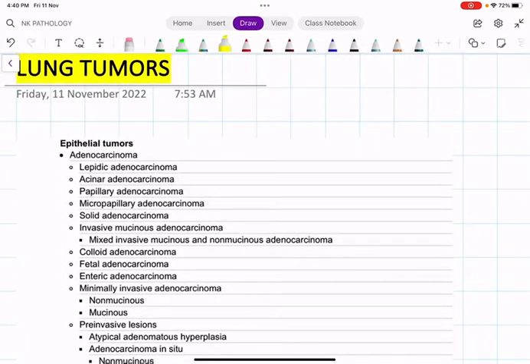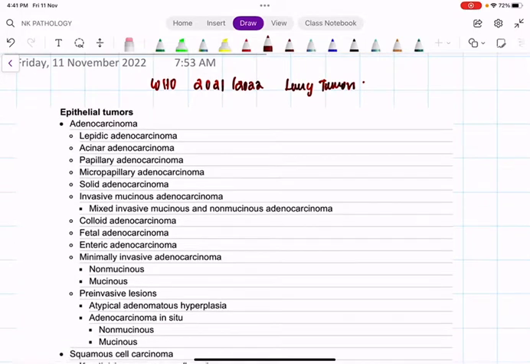See, lung tumor classification has undergone a lot of evolution, a lot of changes. The classification which is given in Robbins, the latest edition, even that is outdated. So what I have taken is the direct snap from the book, what we call the WHO 2021/2022 lung tumor classification. So we have some blue books, we have some Bibles for tumors. In tumor pathology, we follow some Bibles. So one such Bible is WHO's books, the blue books. So this is the exact classification you have to follow. Rest all classifications given in all other books released so far are completely outdated.